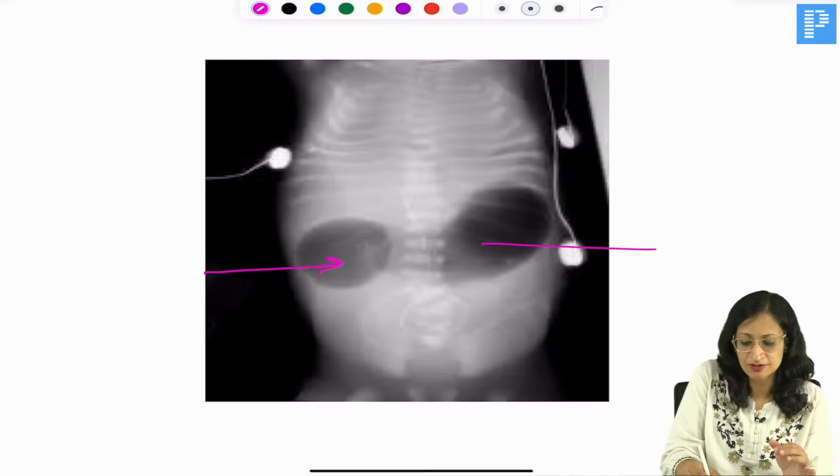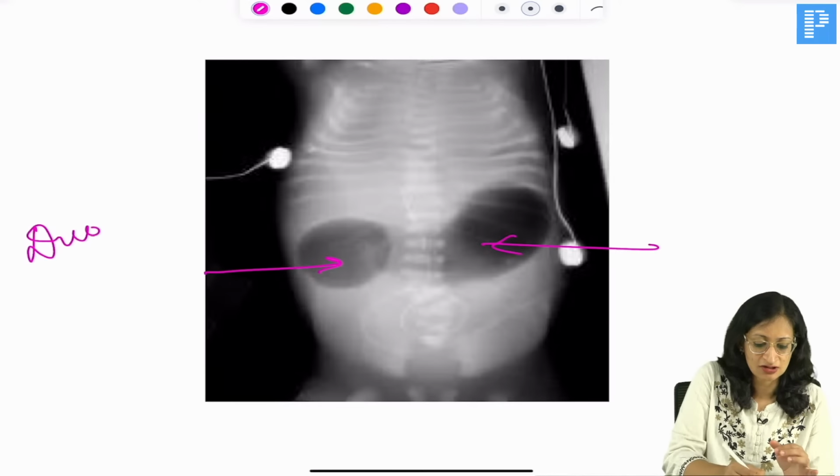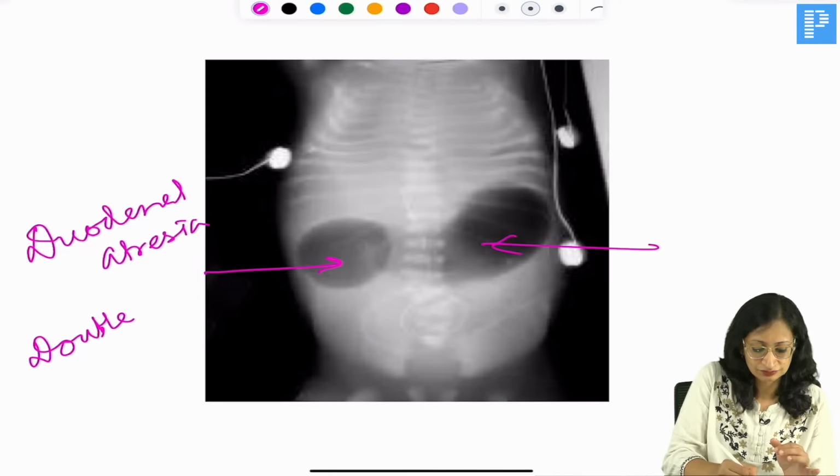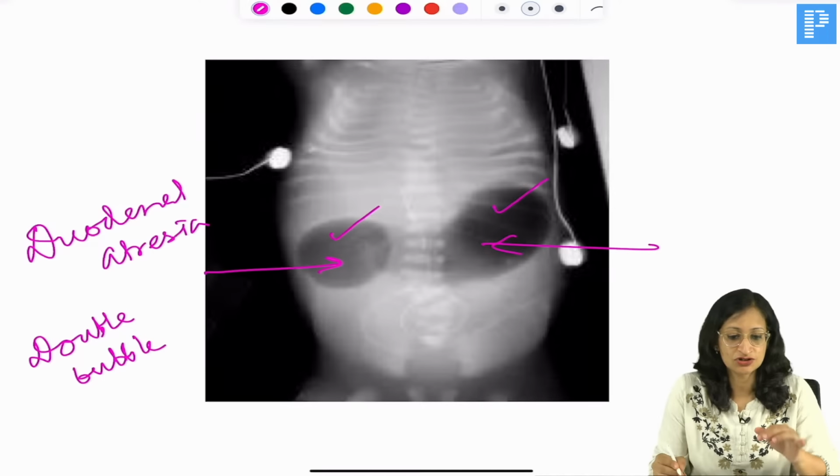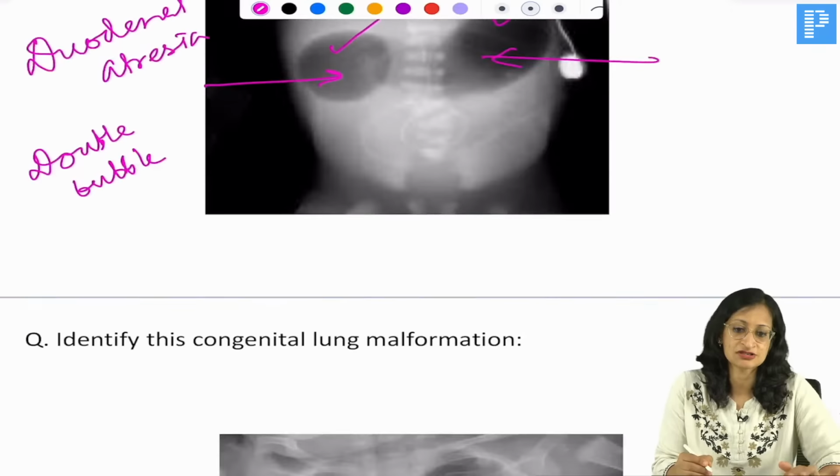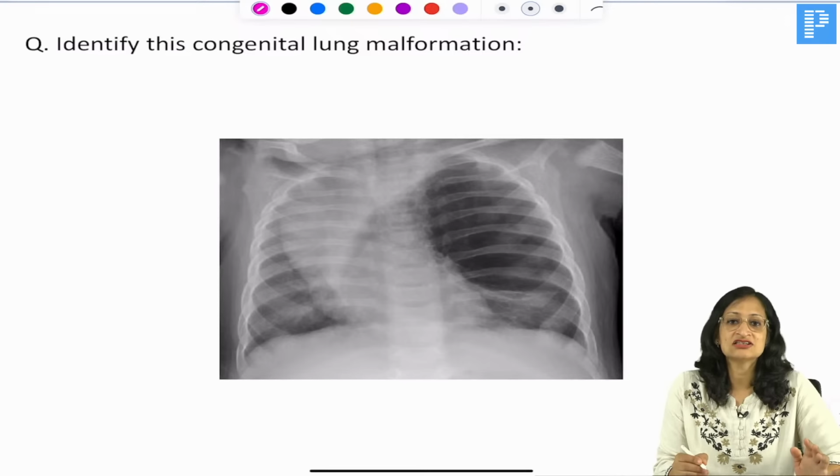in duodenal atresia. So duodenal atresia, double bubble appearance. One bubble is because of the enlarged stomach and another is because of the duodenum. Now what is this congenital lung malformation?